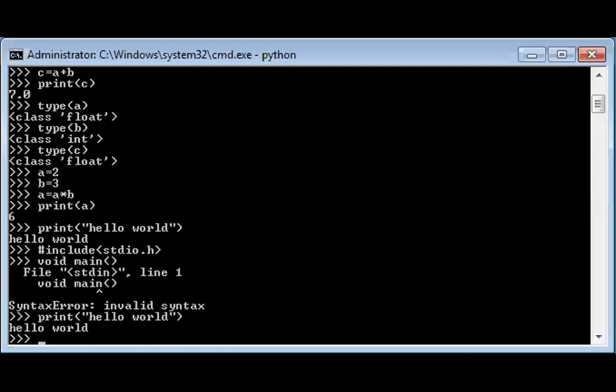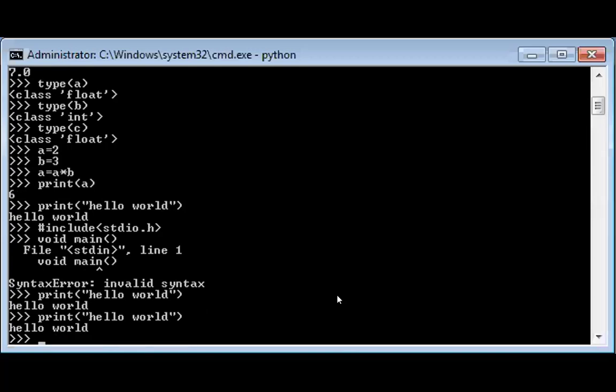Hello, sir. Tell me. What is an interpreter, sir? Interpreter. Okay, I'll tell you. An interpreter is nothing but, suppose if you take an example here, print hello world. Suppose one line is there. If you press enter, this line is executed. So interpreter means it executes the code line by line.